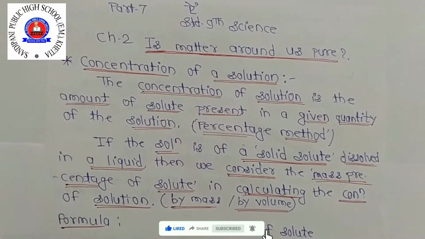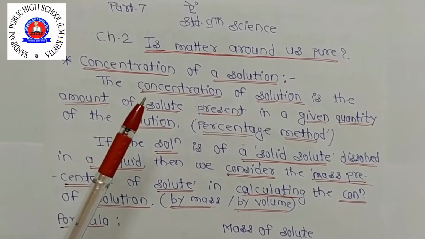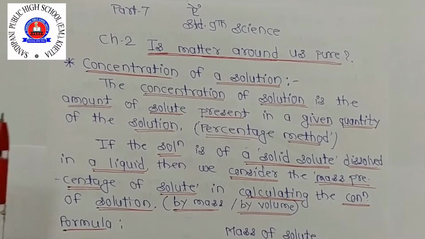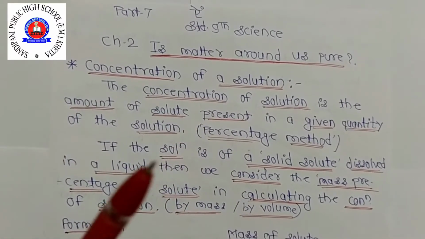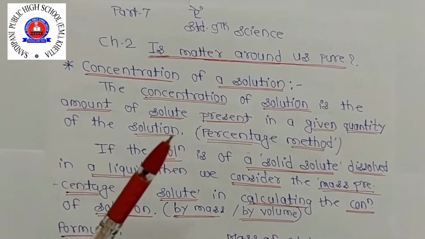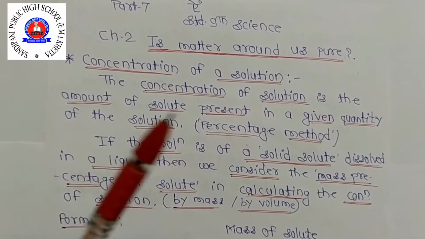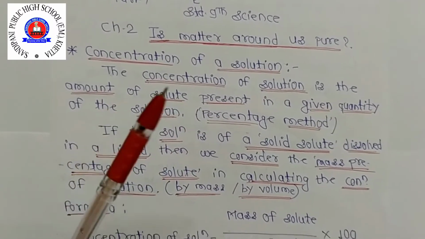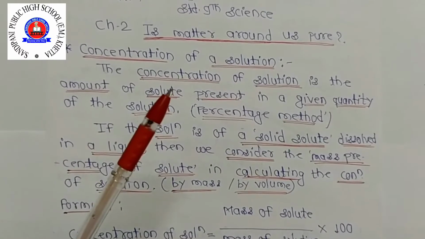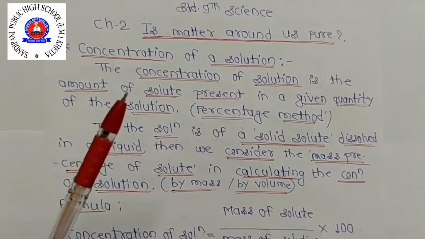A solution may have a small amount of solute dissolved in it, while another solution may have a large amount of solute dissolved in it. The solution having a small amount of solute is said to have low concentration and is known as a dilute solution. The solution having a large amount of solute is said to be a concentrated solution.